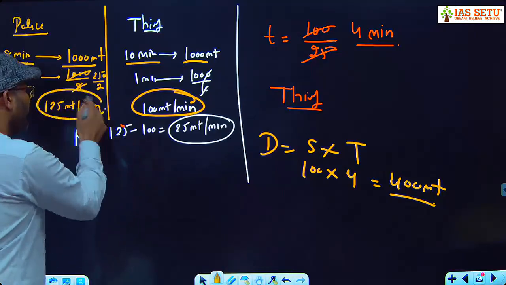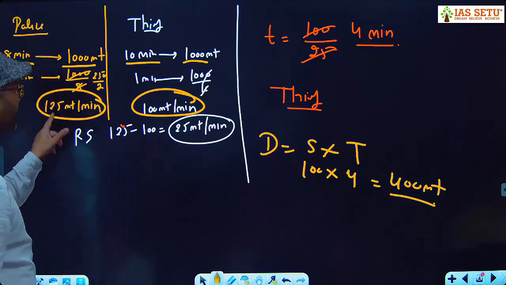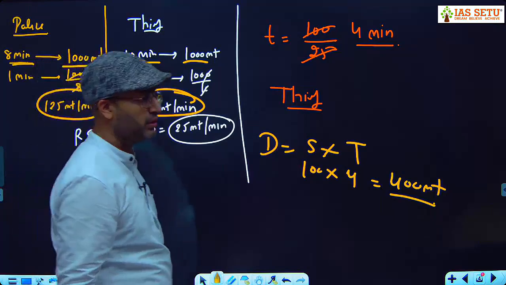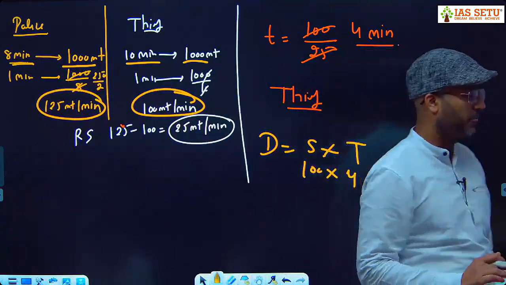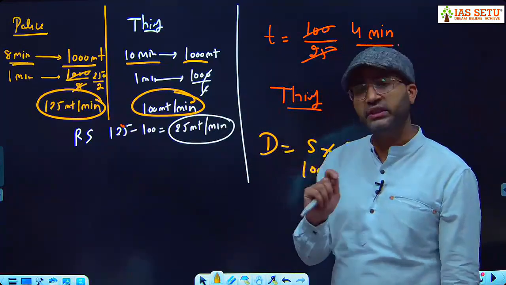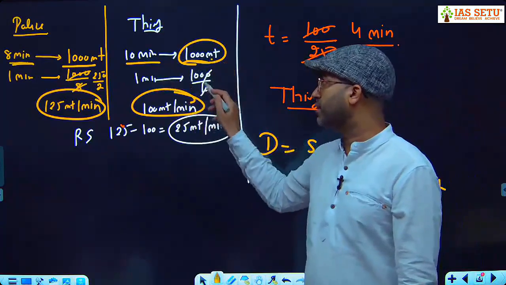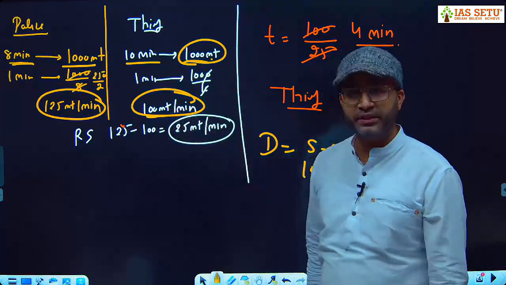I use meter per minute. 1000 meter in 8 minutes, 1000 divided by 8, 125 meter per minute. That is the speed of policeman. If I'm using meter per minute, so in the entire question I will use meter and minute units. Thief runs 1000 meter in 10 minutes, 1000 divided by 10 is 100 meter per minute.